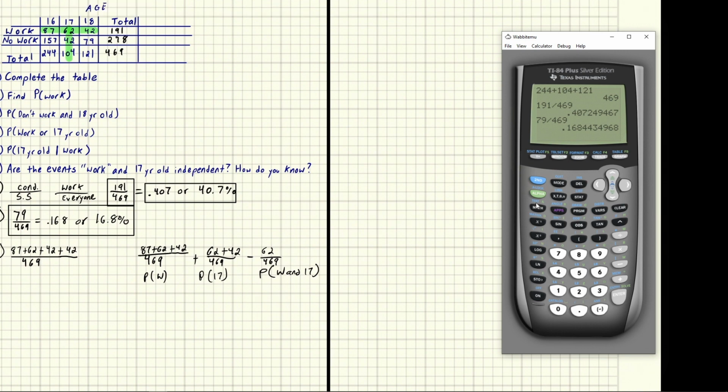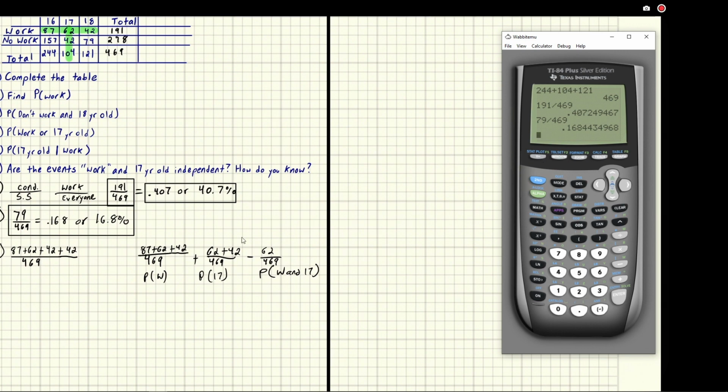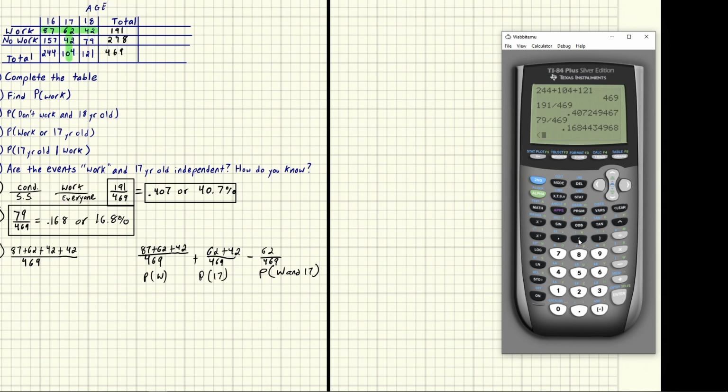Okay, we're going to type this in. On the calculator, you can actually type fractions, but I'm going to do it old school and just use parentheses. We use parentheses for the top: open parentheses, 87 plus 62 plus 42 plus 42, close parentheses, and then divide by 469. Because of PEMDAS, it'll do what's in the parentheses first, so it'll add everything and then divide.